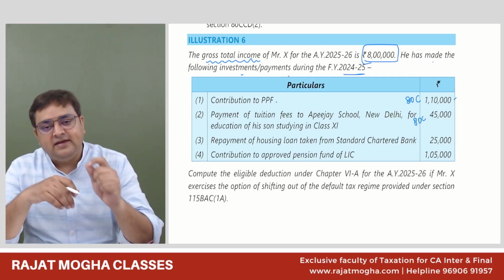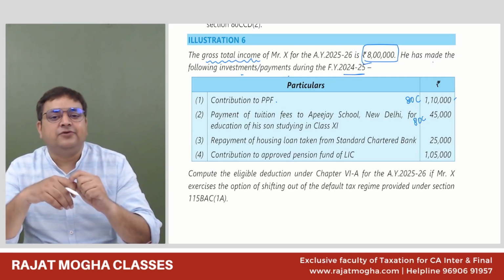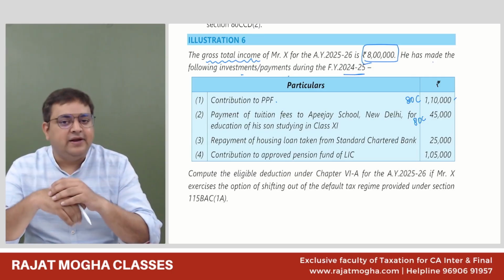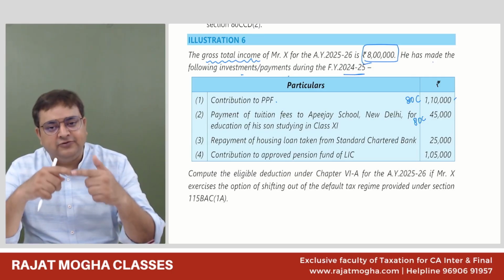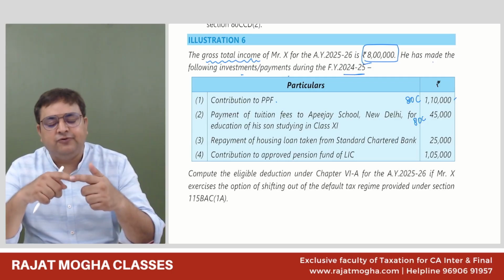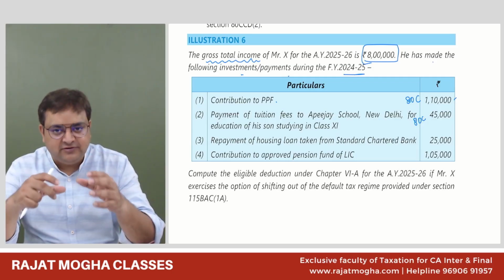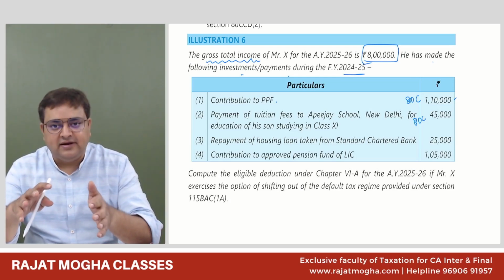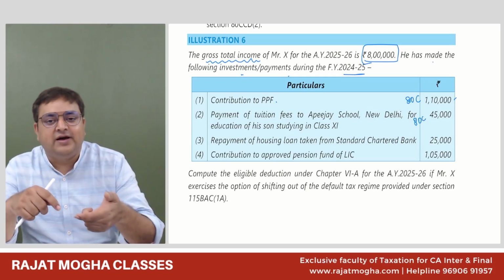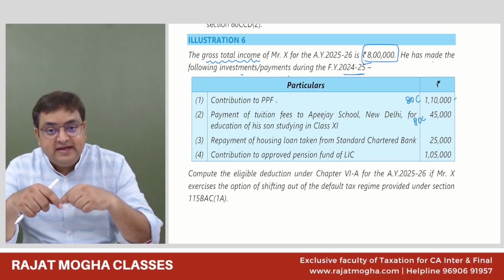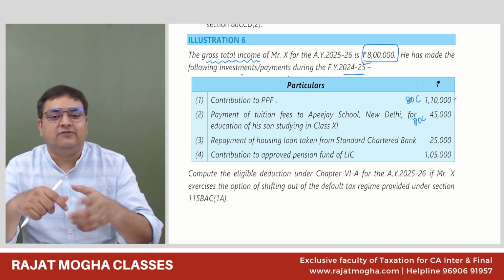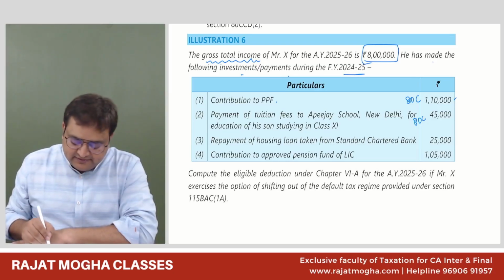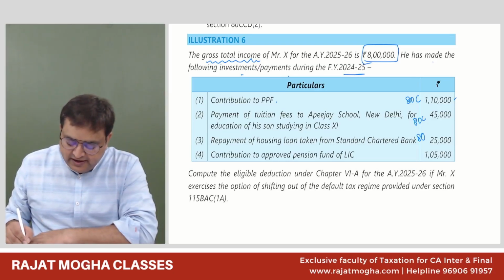Please note, in case this housing loan is taken for the purpose of repairs, renovation, reconstruction, then it will not be allowed. So repayment of only housing loan is allowed, and that too only for the purpose of acquisition of the house, that is purchase, or for construction of the house. Then only it is allowed. If this would have been renovation or reconstruction of the house, then 80C would not be there. But in this case, nothing is mentioned, so we'll assume that it is for construction only. 80C would be there as well.